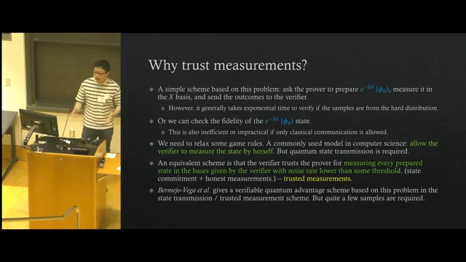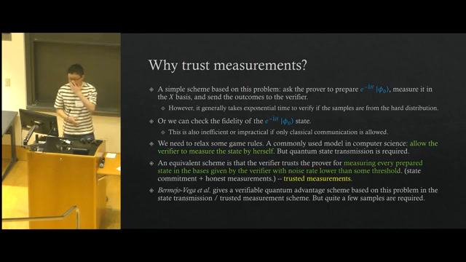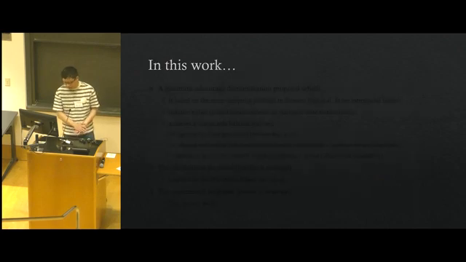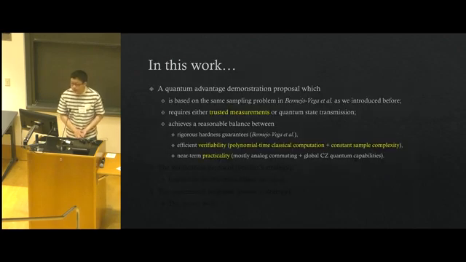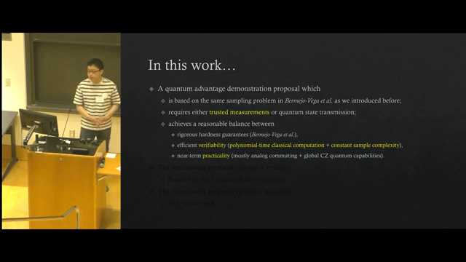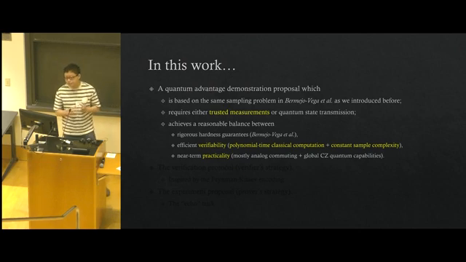So actually, the Bermejo-Vega et al. paper already gives a verifiable quantum advantage scheme based on this problem in the state transmission or trusted measurement scheme. But in their scheme, the drawback is that quite a few samples are required. So the prover needs to prepare many copies, and the number of copies will increase as the system size increases. So in this work, we propose a quantum advantage demonstration protocol that is based on the same sampling problem in the Bermejo-Vega et al. paper as we introduced before at the beginning.